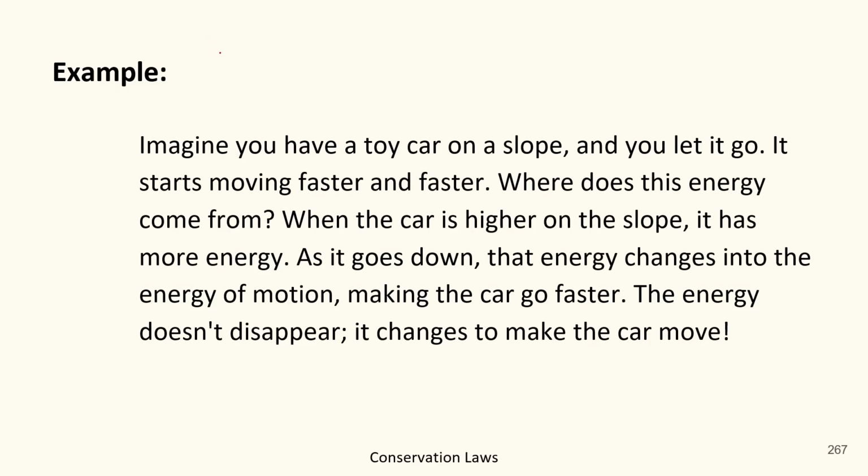Basically there are two forms of energy: kinetic and potential. Basically the kinetic is related with motion.